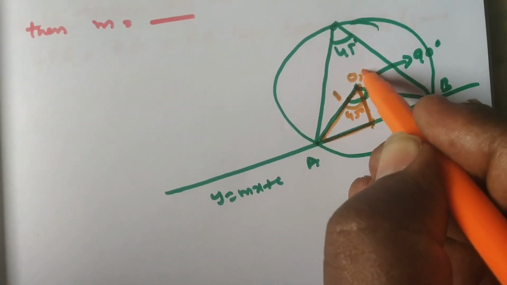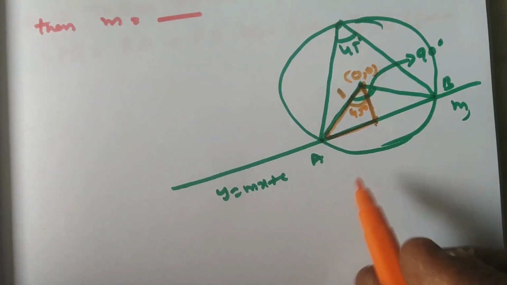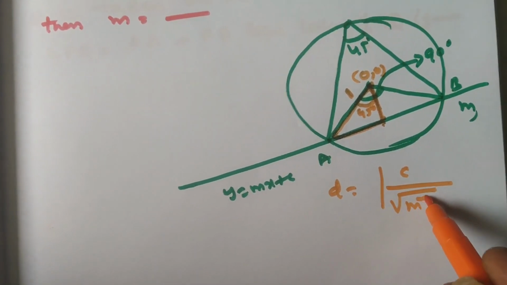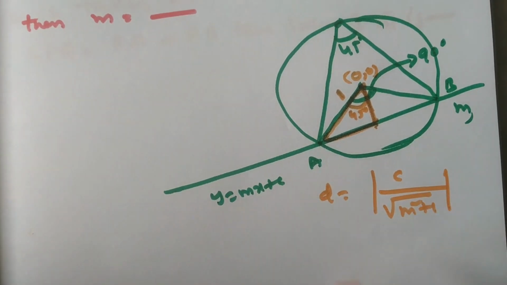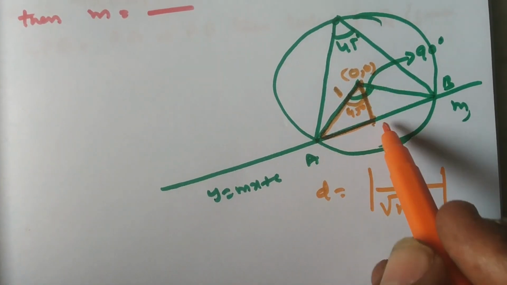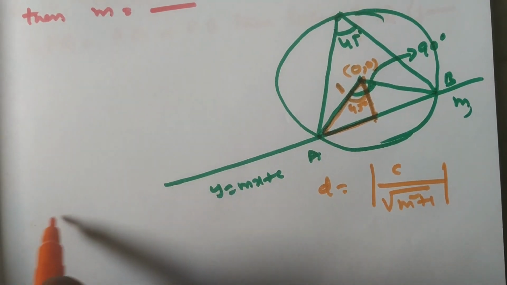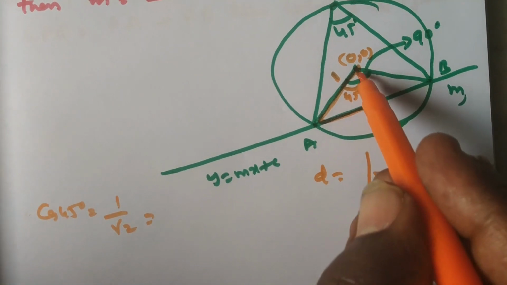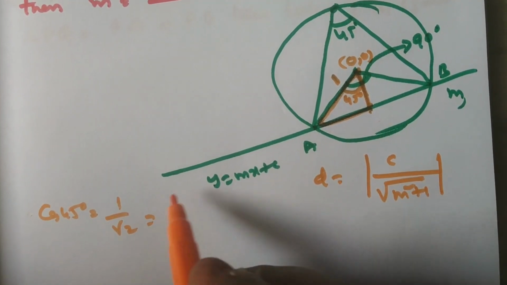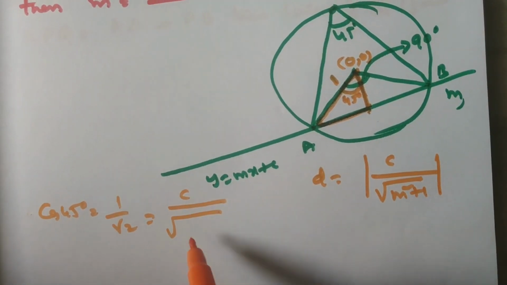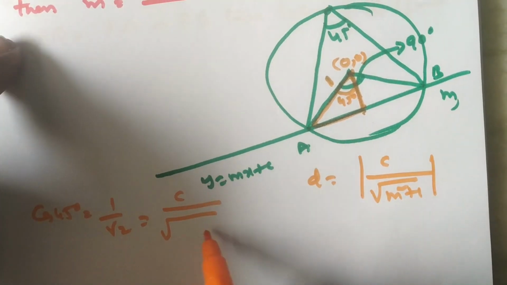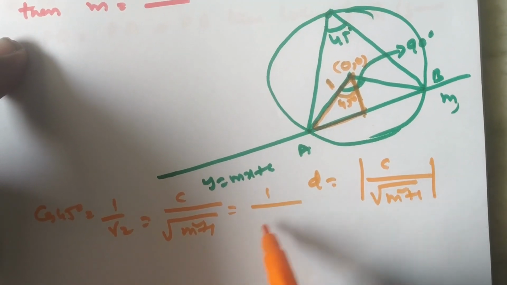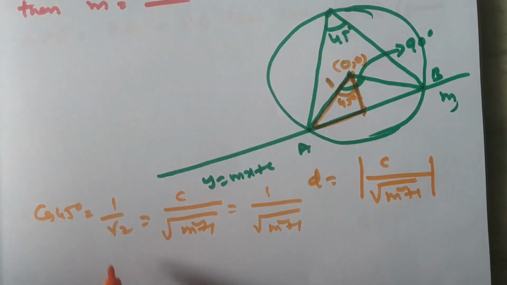What is the center of the circle? (0, 0). This is the line y = mx + c. Perpendicular distance is equal to modulus of c by root of m square plus 1. This is the perpendicular distance. Now I am going to apply cos theta. Cos 45 degrees is equal to 1 by root 2, which is adjacent side by hypotenuse. What is the adjacent side? c by root of m square plus 1. What is my c here? 1. That is 1 by root of m square plus 1.